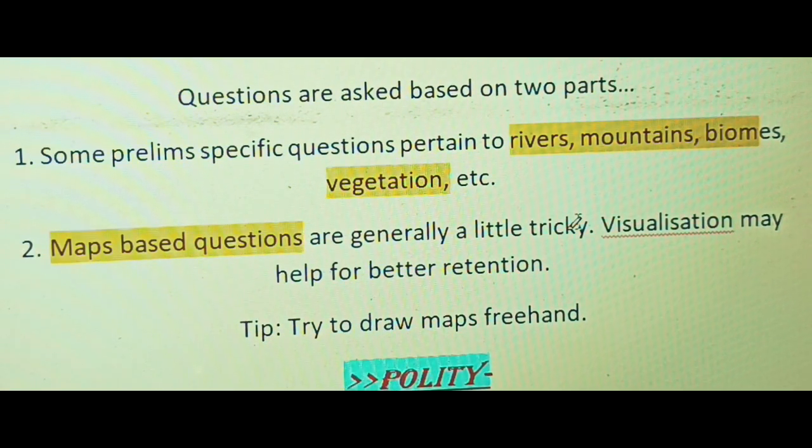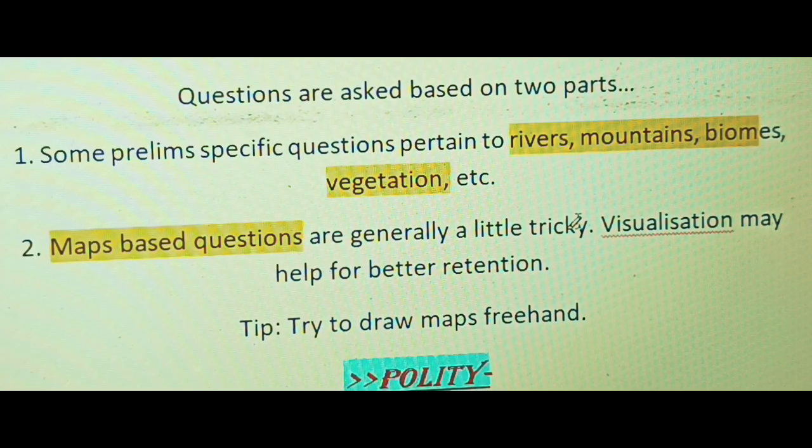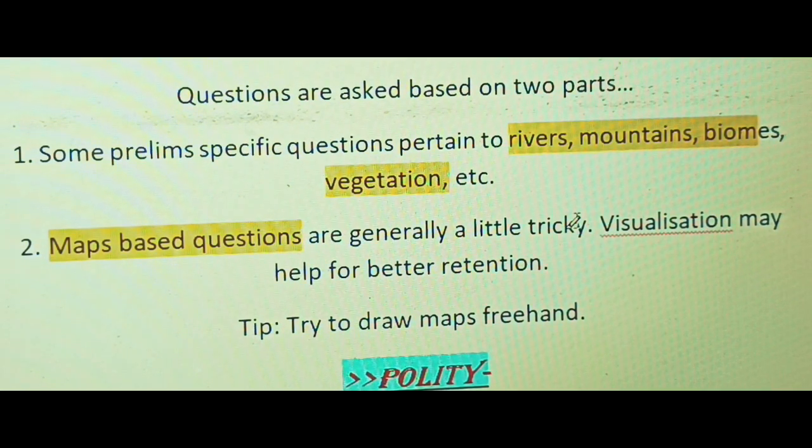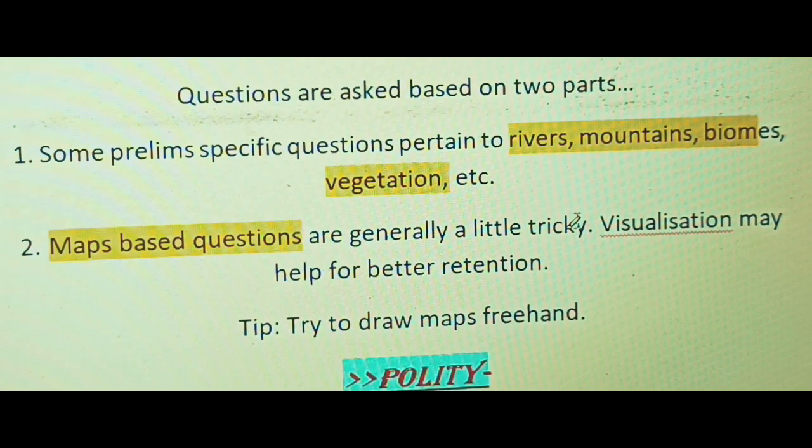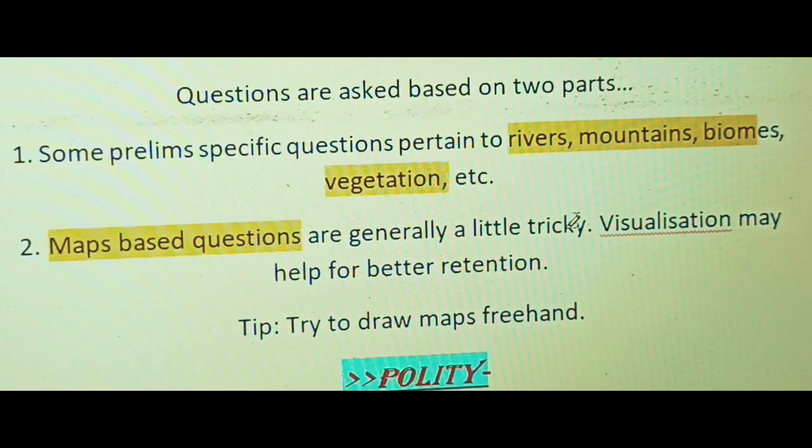So mapping is like you are seeing the event that happened, or any animal found, or any new species discovered in that place, or that place is very important regarding UPSC prelims. What I simply think is, if it's in the news in the past 1 2 years, then that location becomes handy to you.